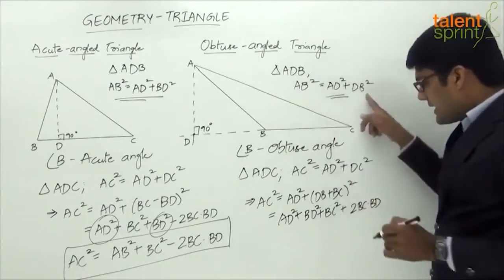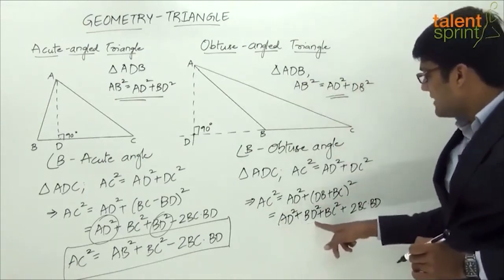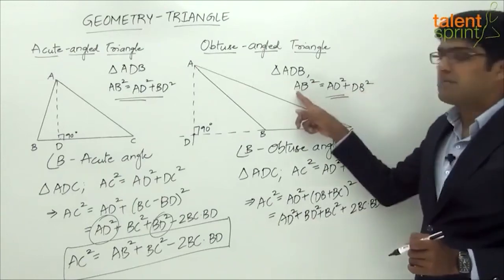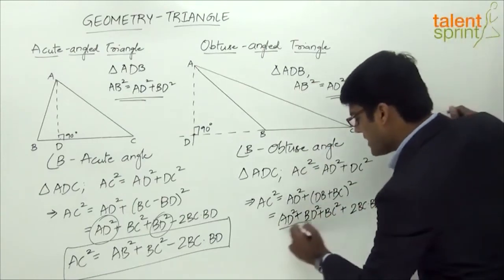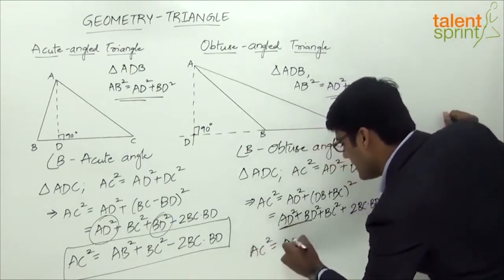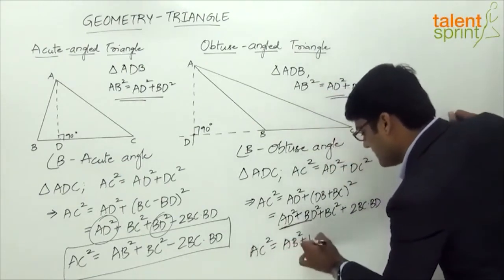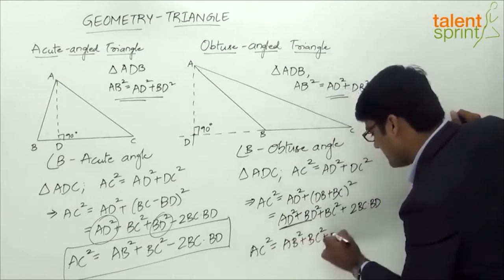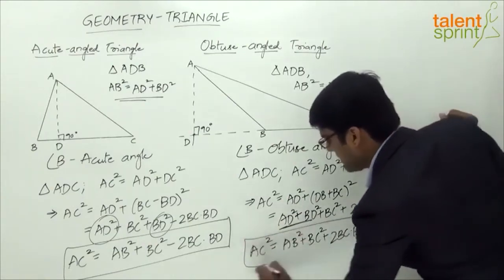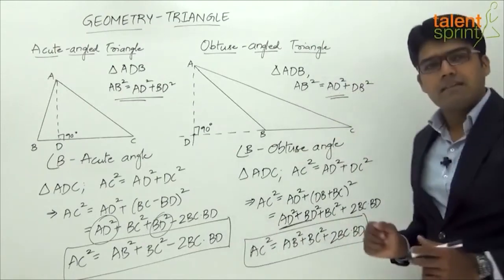That's it. Now look at this equation here, AD square plus BD square. AD square plus BD square can be replaced with AB square. So let us replace this part with AB square. So finally we get AC square equals AB squared plus BC squared plus 2BC into BD. So this is the relationship for an obtuse angle triangle.